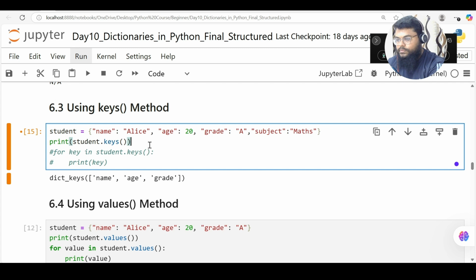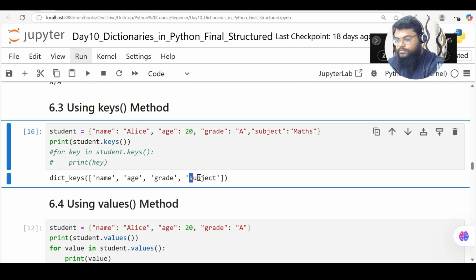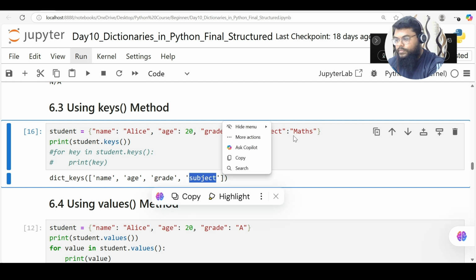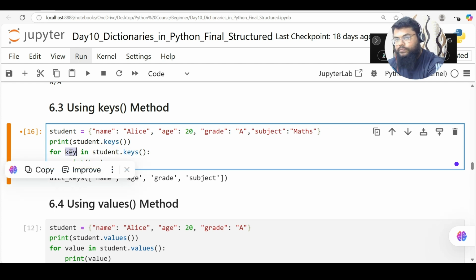Maths. So automatically it took this one more key as subject. In the same way, if I want to loop through my keys, I'll use a for loop. For key, so this I defined as a variable. Key is my variable in student.keys.